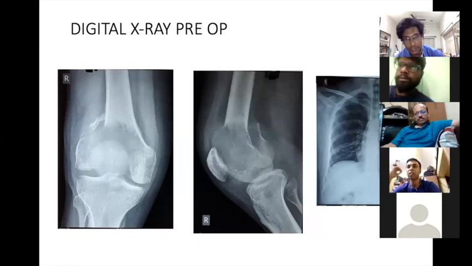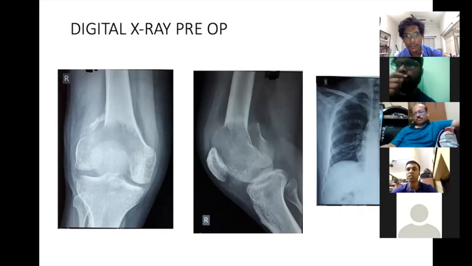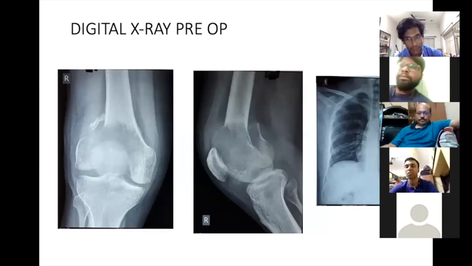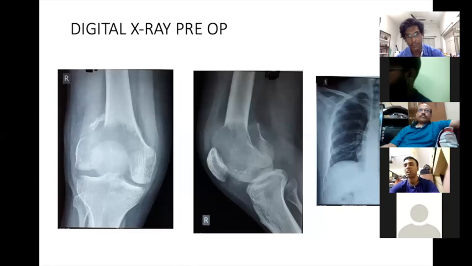Number three, if there is a non-resectable axial location GCT, like in the vertebra, sacrum, or pelvis, then we can continue with denosumab. And in some cases of lung metastasis, though lung metastasis in GCT is not fatal like metastasis in osteosarcoma or Ewing sarcoma, if it is a non-resectable lung metastasis, we can continue. The issue is how many doses and until how many months you have to continue the denosumab. That is not specified in any literature.